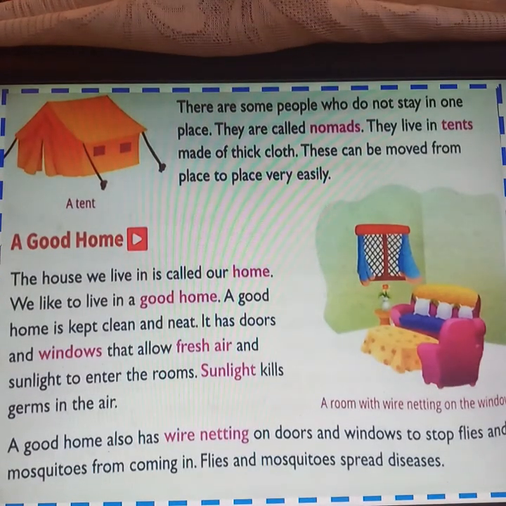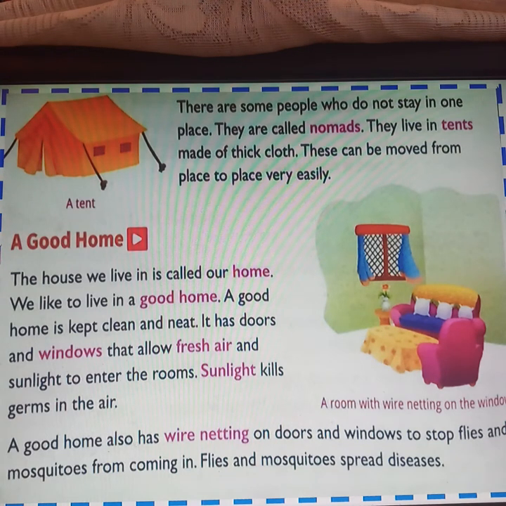There are some people who do not stay in one place. There are some people who roam from one place to another. They do not stay in one place. They go from one place to another. They are called nomads. People who go from one place to another and do not stay in one place are called nomads. They move from one place to another.